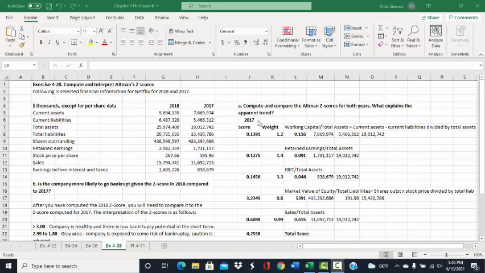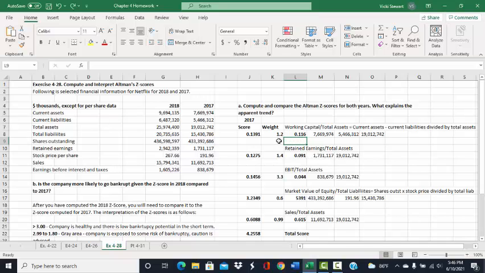So I have computed the Altman z-score for 2017, and let's see how this works. First, we compute ratios. The first ratio is working capital divided by total assets. Current assets minus current liabilities is working capital, and then we divide that by total assets. When we do that, we get this ratio.